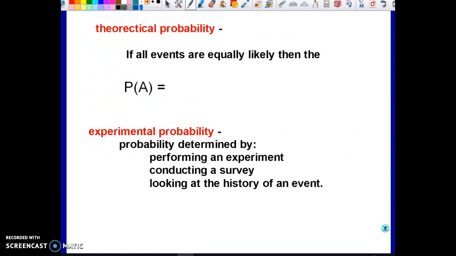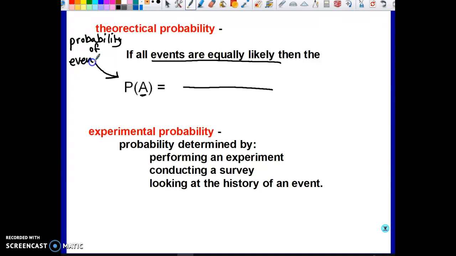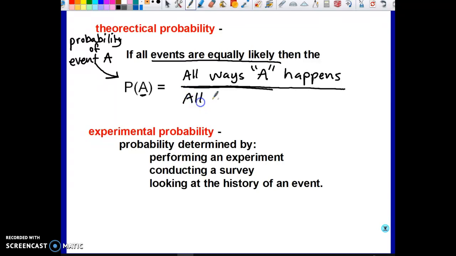Now, the way I calculate that in general, if all events are equally likely to happen, if it's a fair game, then the way I read this, if I see P of A, it's not a function. This is the probability or chance that A happens. Probability of event, we'll call it event A. And the probability, the way I calculate that as a fraction, is all the ways A happens, depending on what A is, divided by all total ways.